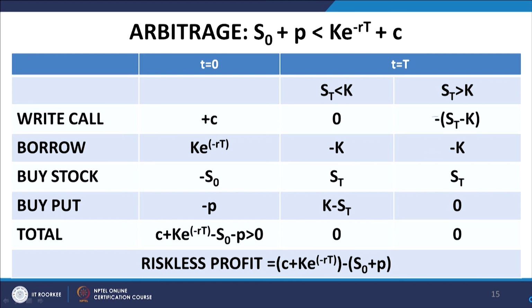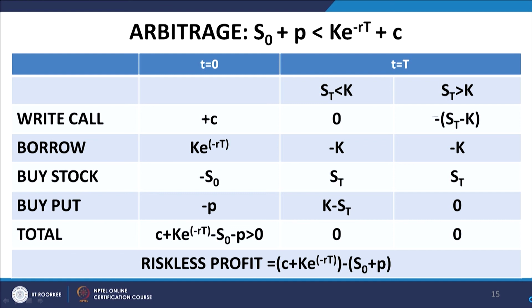If S t is greater than K, the aggregate payoff of the entire portfolio is again 0. So in other words, the portfolio generates no payoff under any circumstances on maturity. Let us look at the price. If you work out the cash flows, you find that the cash flows are positive because of the condition given here, S naught plus P is less than K e to the power minus r t plus C. This implies that there is a net cash inflow at t equal to 0.